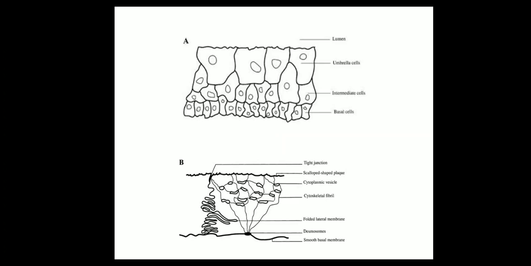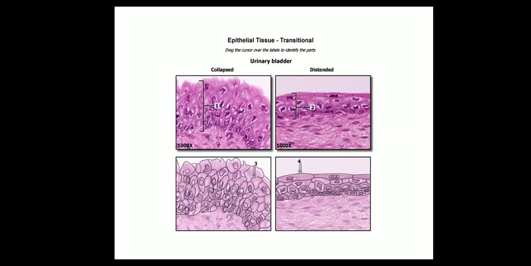So when the urinary bladder is empty, it is in the relaxed state, it is non-distended, then the plaques are folded at the hinge portions, and they form the discoid vesicles, which are internalized in the cytoplasm of those cells. And when the urinary bladder is filled with urine, it is stretched, it is distended, then these discoid vesicles, which are internalized, come on the surface of the cells. This is all about transitional epithelium.